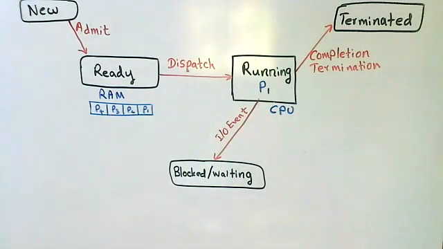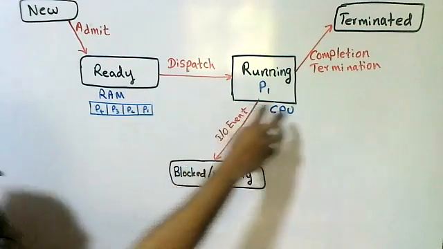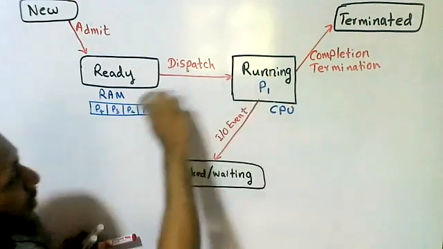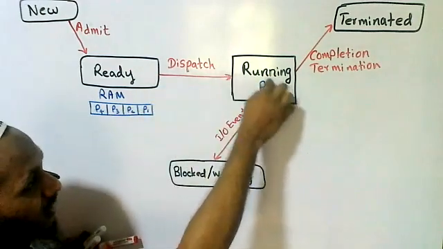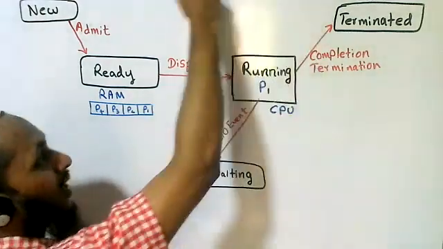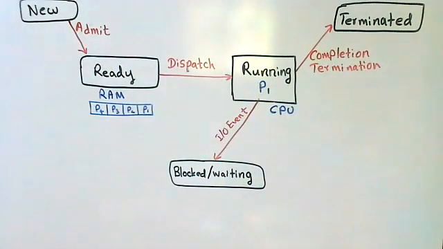Students, can you remind what happens? By the operating system, a time quantum is allocated to the CPU. So after the time quantum is finished, for example, P1 is running and the time quantum finishes, this P1 is forcefully removed by the CPU and sent to the ready queue.